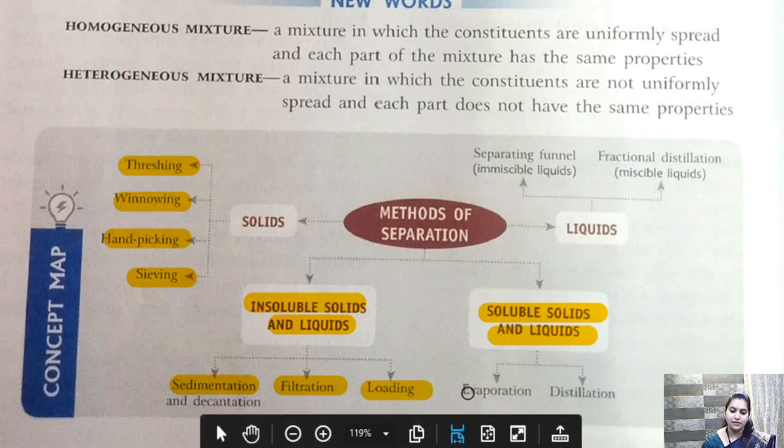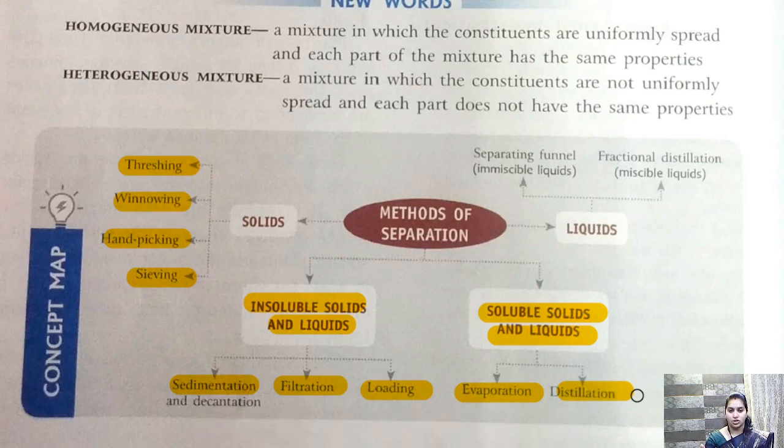To separate them, we have two processes, evaporation and distillation. What is evaporation? In evaporation, we will boil the mixture and convert the water into vapor. Okay, water is converted into vapor. Clear? Then by the process called condensation, we can again convert the vapor back to water. Clear? So the condensation process is also very important. So this is evaporation. Then we have distillation.